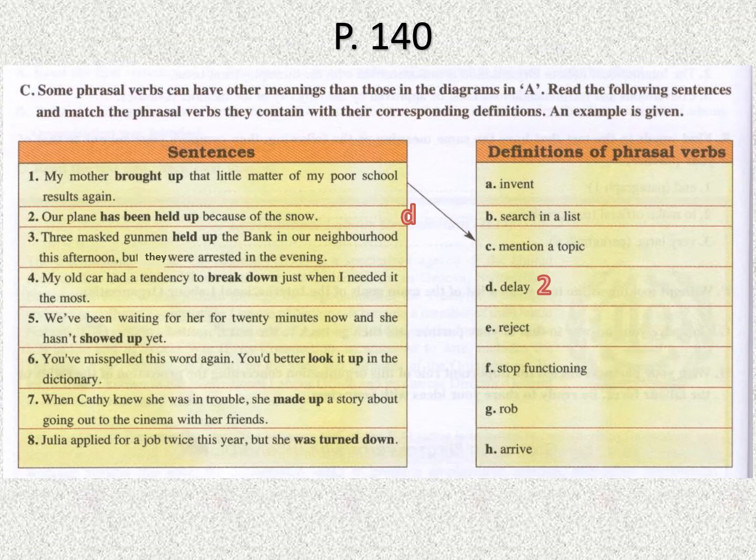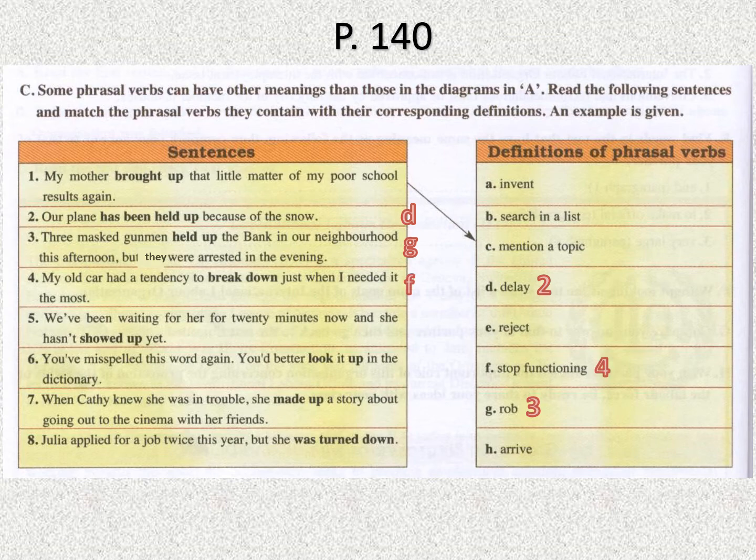Number three, the three masked gunmen held up the bank in our neighborhood this afternoon, but they were arrested in the evening. So hold up here has a different meaning from the one in sentence number two, and it means, of course, to rob. Number four, my old car had the tendency to break down just when I need it the most. Funny, isn't it? So number four, break down. To break down meaning stop functioning. Yes, we've seen this one.